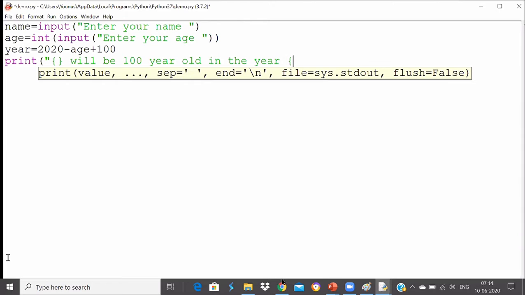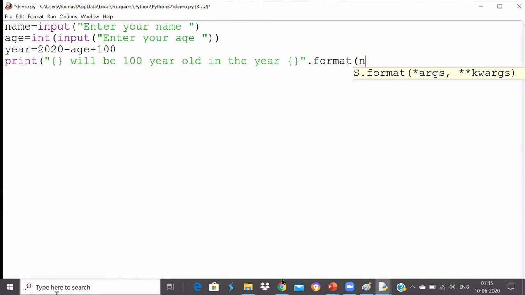Then I can print the year here. That's all. This is my format function, and I can write my format function. First I want to print the name, then I want to print the age here now. So close the bracket, close the bracket. So that's all. So you can see here, let me explain this program.